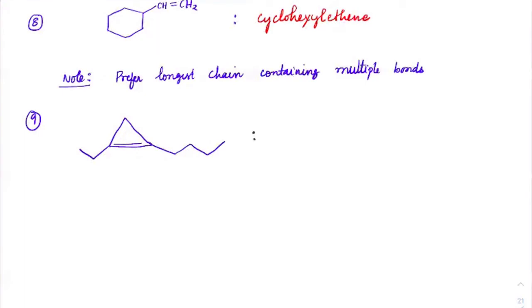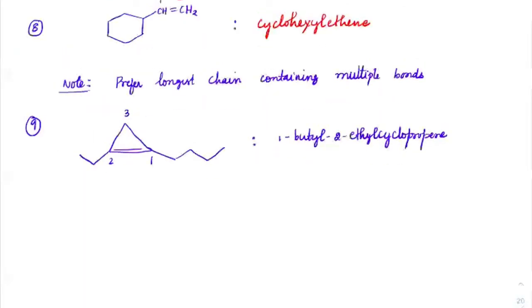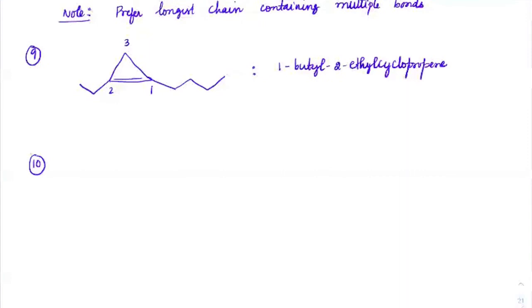Yeah, 1 butyl. Then we have 2 ethyl cyclopropene. So the numbering should start from here. So 1, 2, 3. Got it? So although the outside carbon chain is longer, we will prefer the carbon chain which has a double bond on it. This is very, very important.